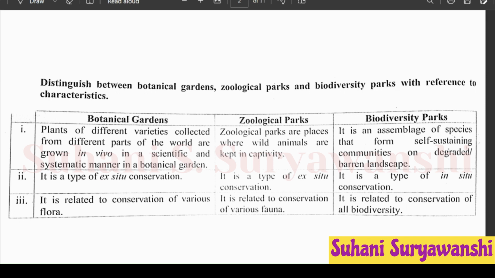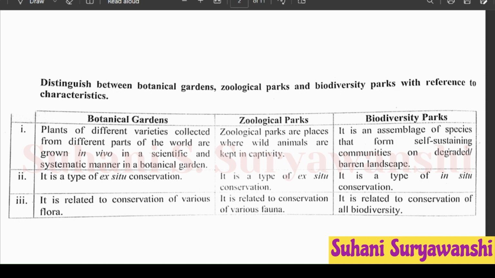First point from zoological parks. Zoological parks are places where wild animals are kept in captivity. First point from biodiversity parks. It is an assemblage of species that form self-sustaining communities on degraded or barren landscape. Second point from botanical gardens, it is a type of ex situ conservation. Second point from zoological parks, it is a type of ex situ conservation. Second point from biodiversity parks, it is a type of in situ conservation.